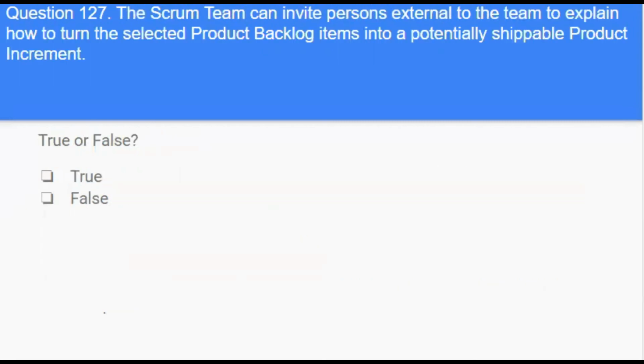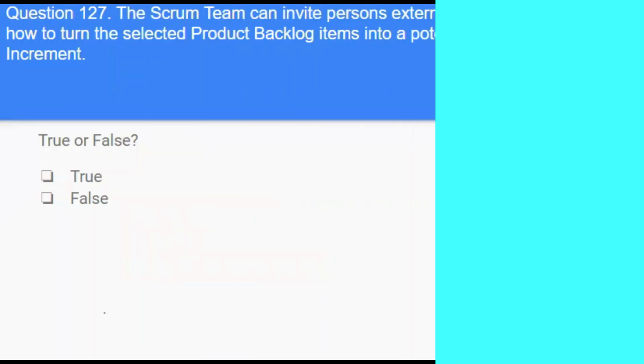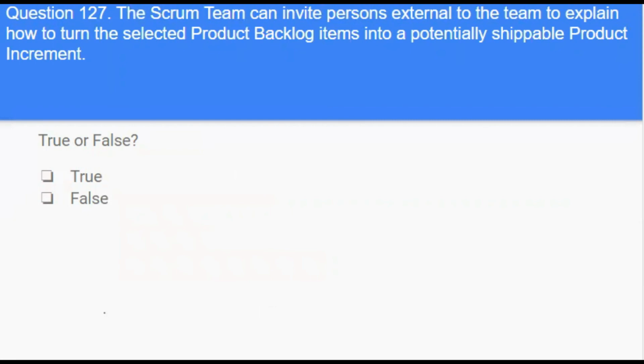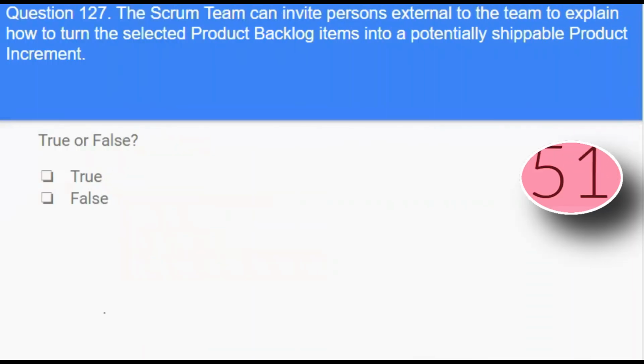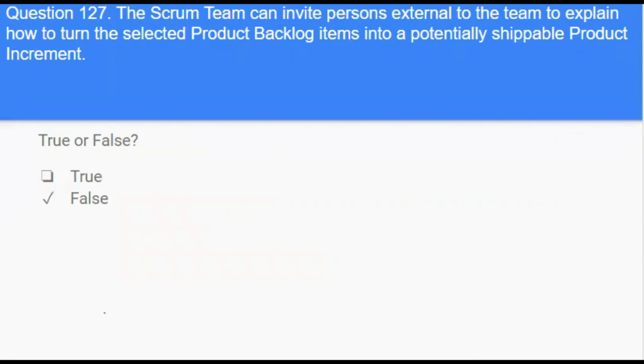Next question. The Scrum team can invite persons external to the team to explain how to turn the selected product backlog items into a potentially shippable product increment. True or false? Answer is false. The developers of the Scrum team are self-managing. No one tells them how to turn the product backlog items into a product increment.